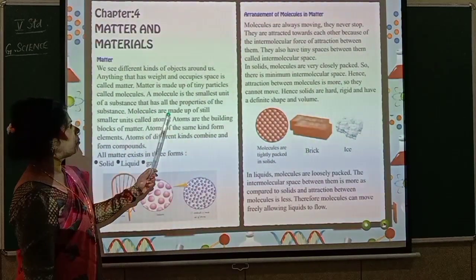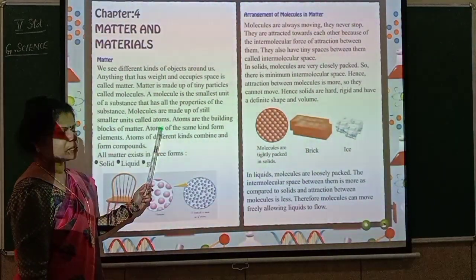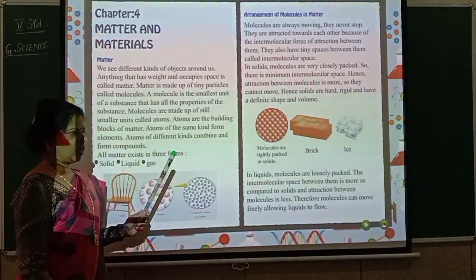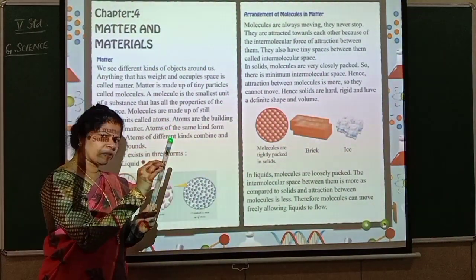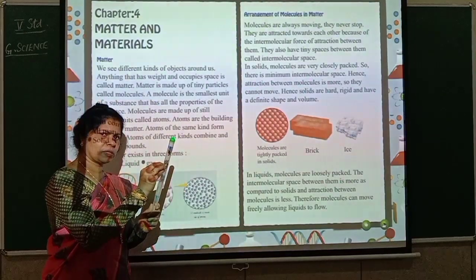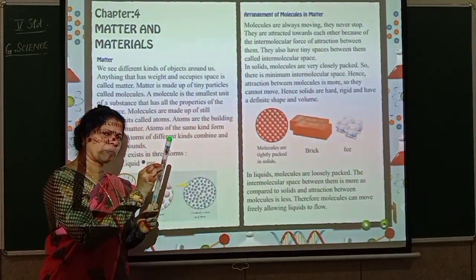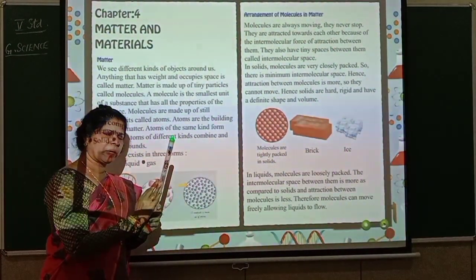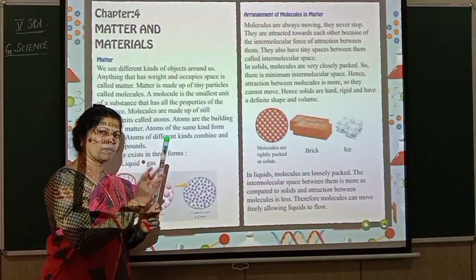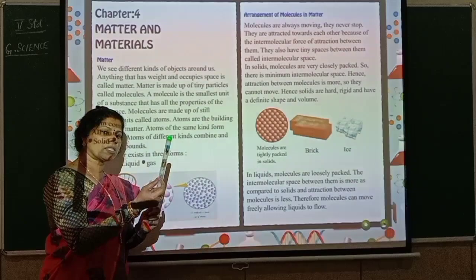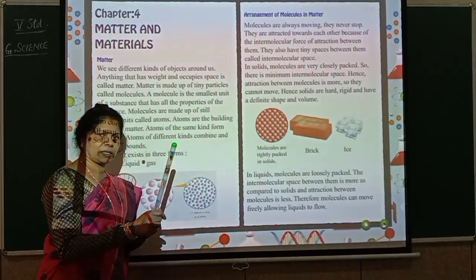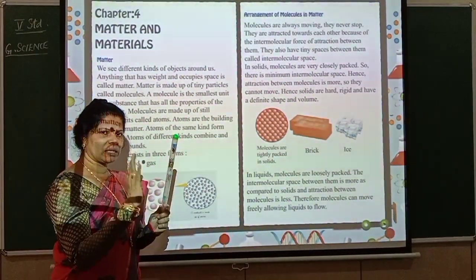The molecules are made up of still smaller units called atoms. Now this is a substance or an object made up of small particles called molecules, and the molecules exhibit all the properties of that particular substance. Now the molecule itself is still made up of still smaller particles. You are understanding?